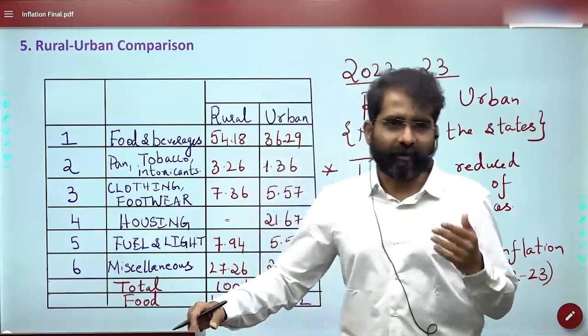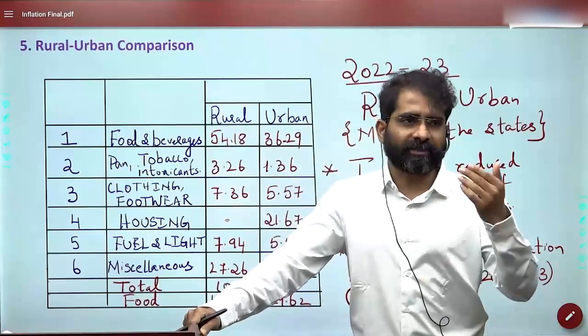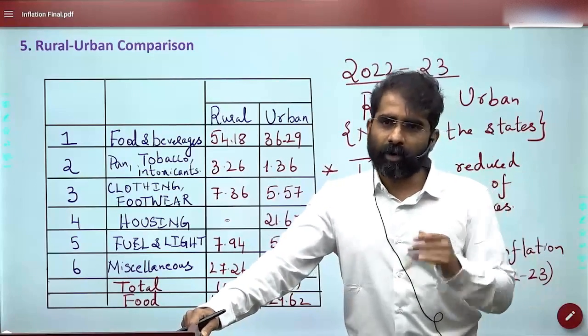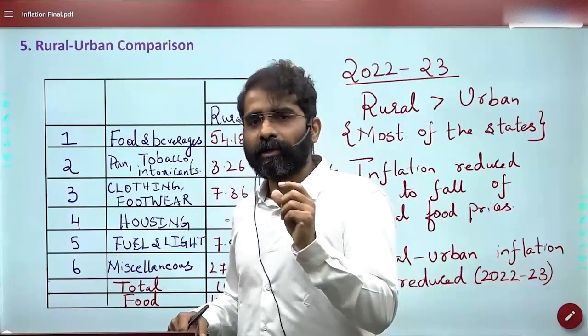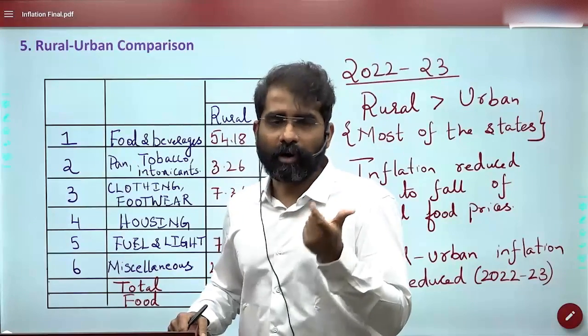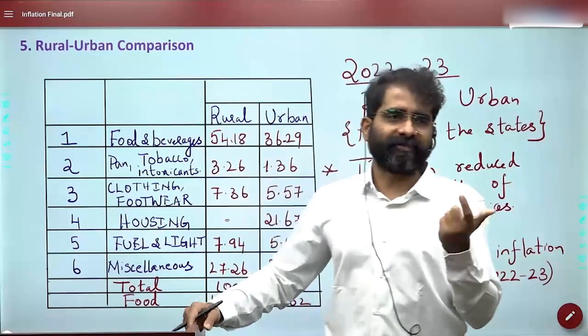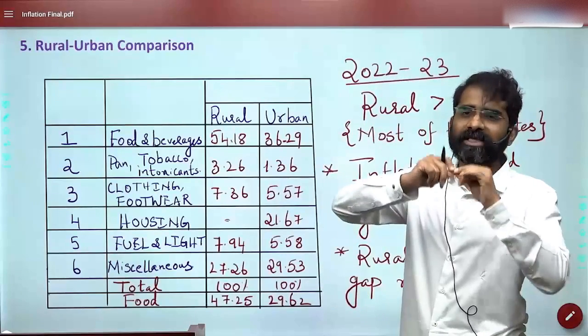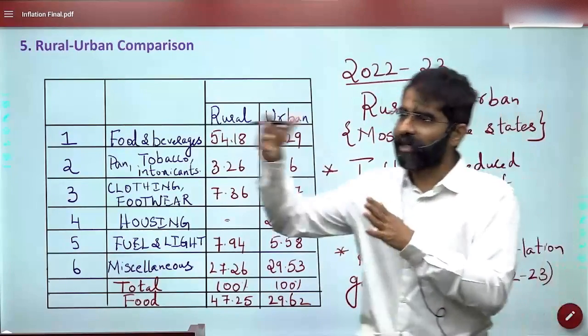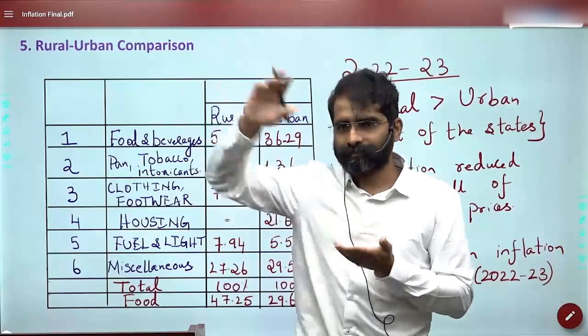When my income is 10,000 rupees, I may spend 5,000 on food or basic necessities, that is 50%. But when my income becomes 1 lakh, I may spend only 30,000 or 25,000 on food. That means my proportionate spending on basic requirements decreases when my income increases.